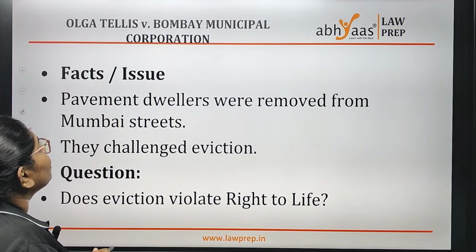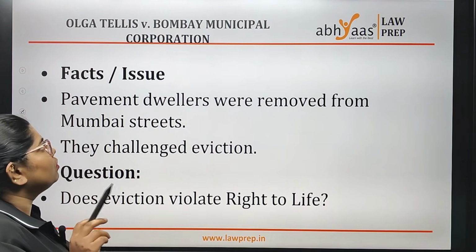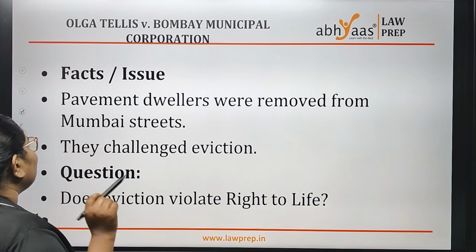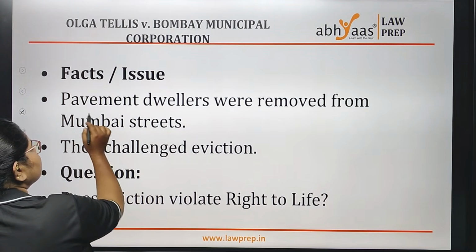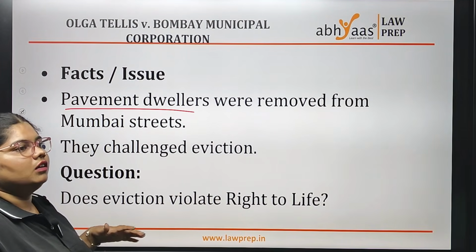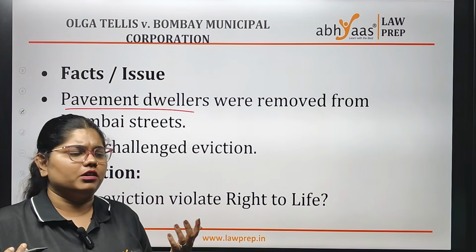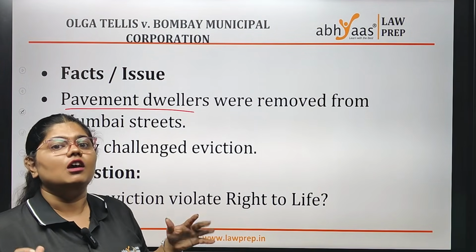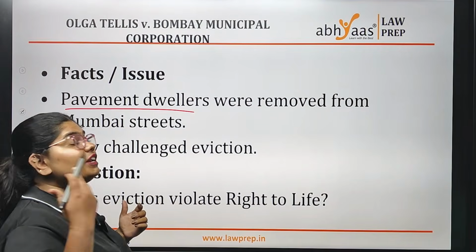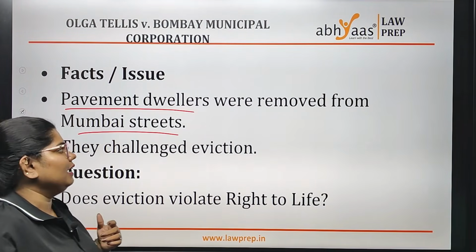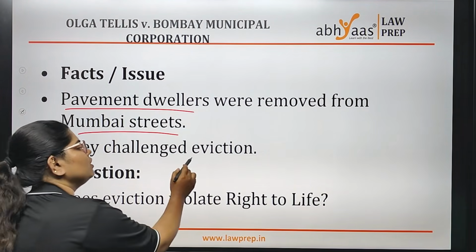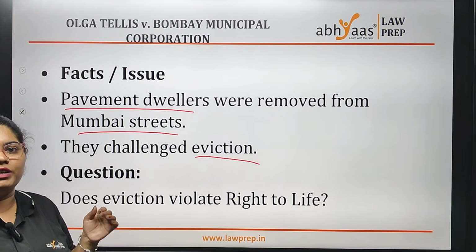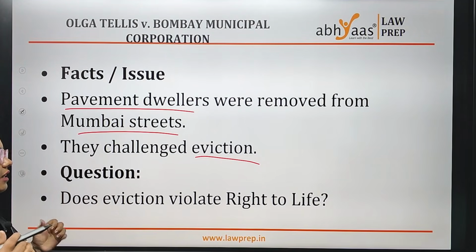Now coming to Olga Tellis versus Mumbai Municipal Corporation. Here it is revolving around Article 21, and the facts of the case concern pavement dwellers, people who have stalls on roads, the small bundis, the fruit vendors, something like that. They were removed from the streets of Mumbai and the eviction was challenged. In Hyderabad right now, because of Hydra, many of the small stalls are being removed and demolished. Something like that you can say.